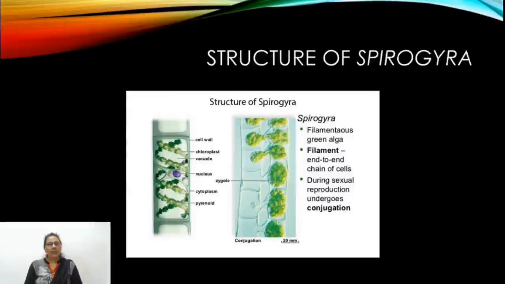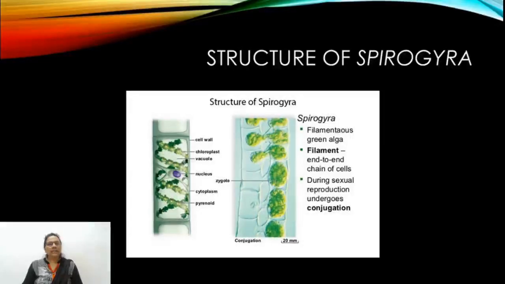The cell of Spirogyra is lined by a two-layered cell wall. The outer cell wall is pectin in nature, while the inner cell wall is cellulosic. Over the outer cell wall, it produces a mucilaginous sheath, and due to that, it is slimy to touch. The characteristic feature of Spirogyra, and the name given to this genus, is due to its spirally coiled chloroplast.